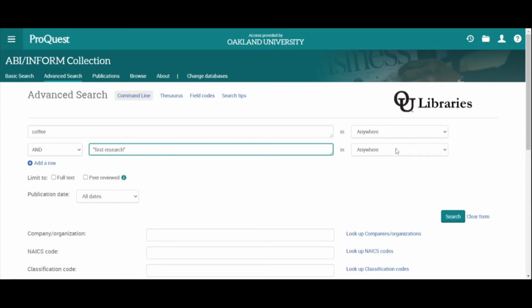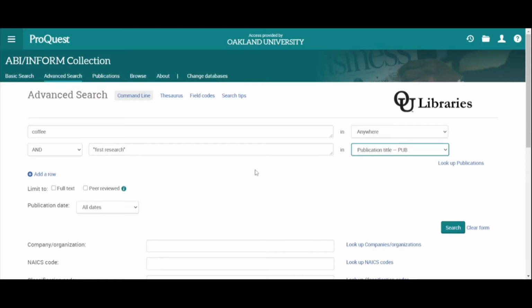And I can take this a step further by specifying I want to find this phrase First Research, not anywhere in the article, but specifically in the publication title, which is going to be right here. So what my search is doing is looking for the word coffee anywhere in the record for the article, including the article itself, and the phrase First Research, but specifically in the publication title. So what I should get in my results is a bunch of reports from First Research that should be about coffee or have something to do with coffee. So let's do a search and see what we get.